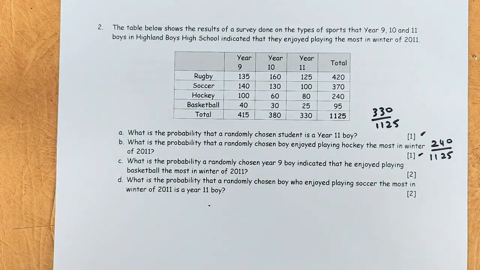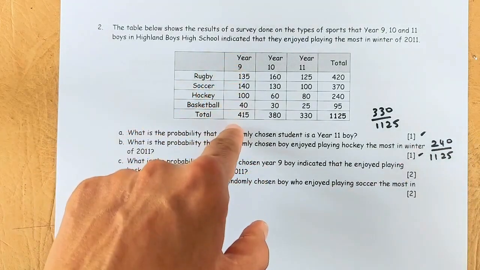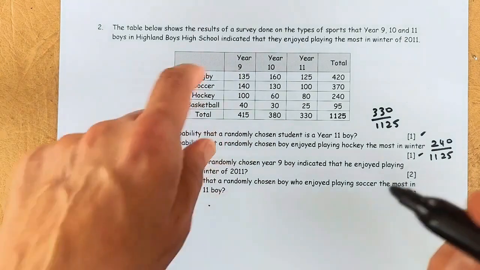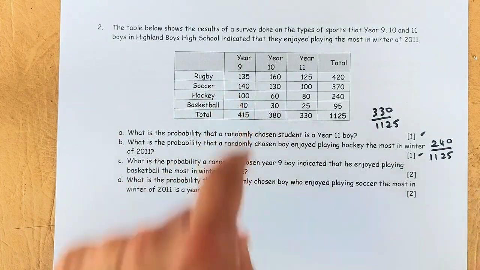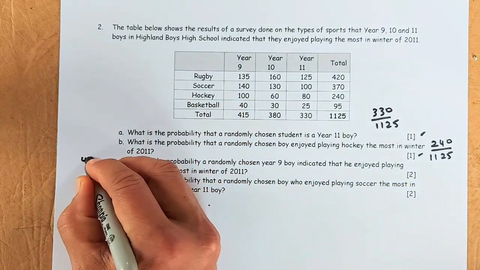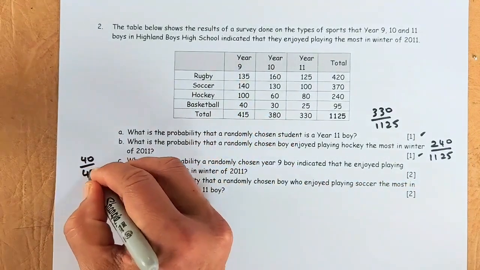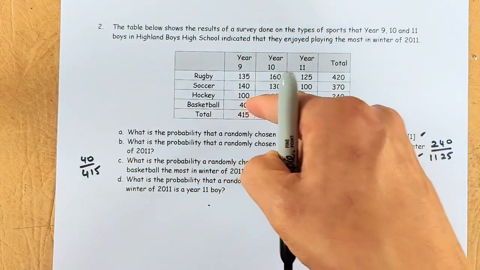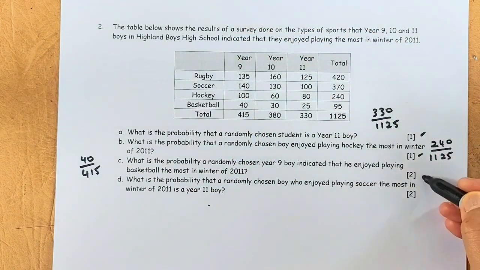Simple? Okay, the next question is a merit question in level 1, so it's going to be worth 2 marks in Year 9 and Year 10. What is the probability that a randomly chosen Year 9 boy, so we are only looking at the Year 9 boys, of whom there are 415, indicates they enjoy playing basketball the most in winter of 2011? We are only looking at Year 9, and for basketball there are 40, so the answer is going to be 40 out of 415, because this is a conditional probability. The condition is that it must be a Year 9, so it's 40 out of 415. That will give you 2 marks in the exam.